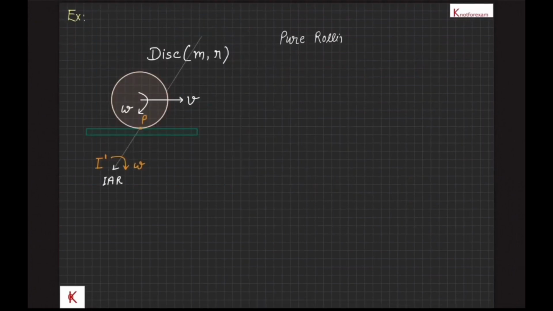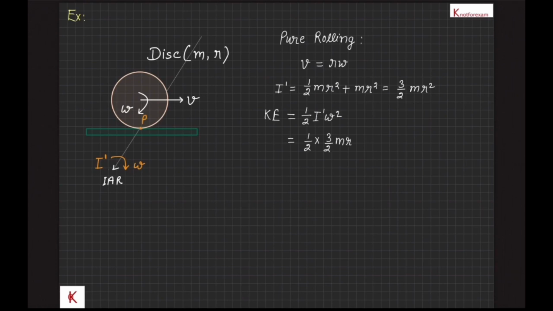Let's take a look at the following example based on the above understanding. In this example of pure rolling, v will be equal to r omega, and axis of rotation will be perpendicular to v and at a distance r from the center, that is the location of contact point P. With respect to instantaneous axis of rotation passing through P, moment of inertia is equal to 3 by 2 m r square, and total kinetic energy of this pure rotation is half I dash omega square, that is 3 by 4 m r square omega square, or 3 by 4 m v square.